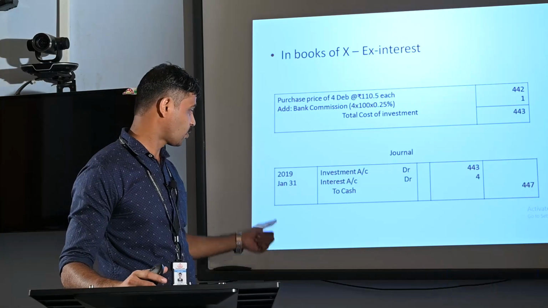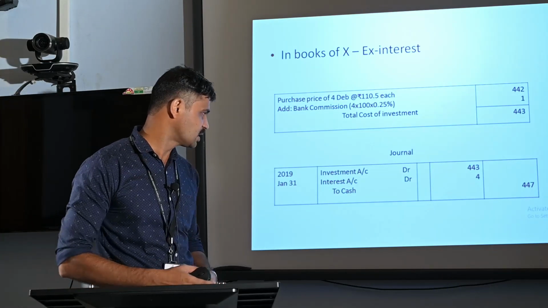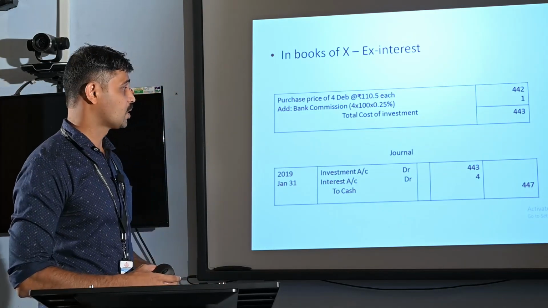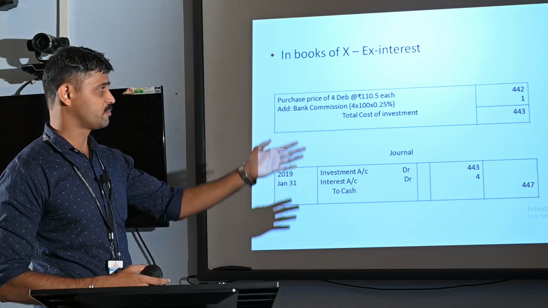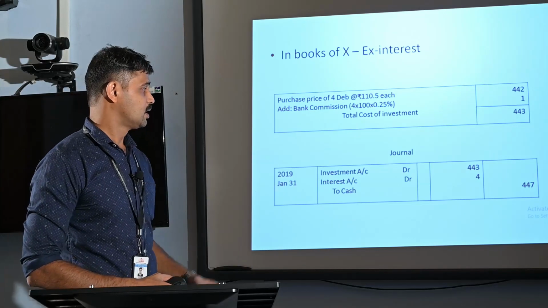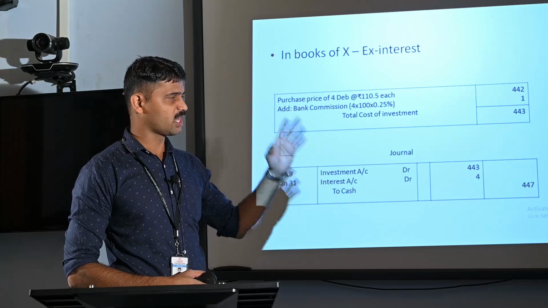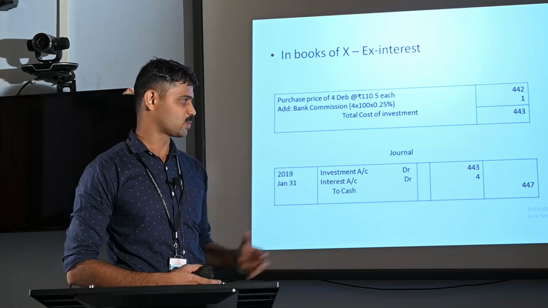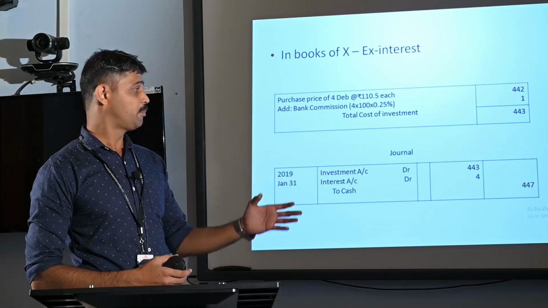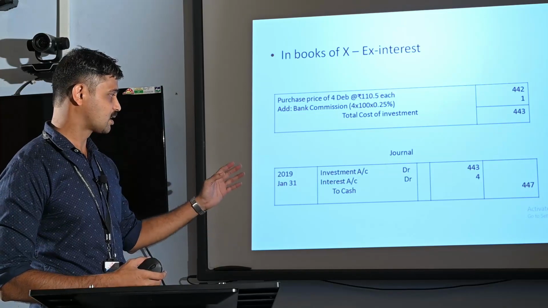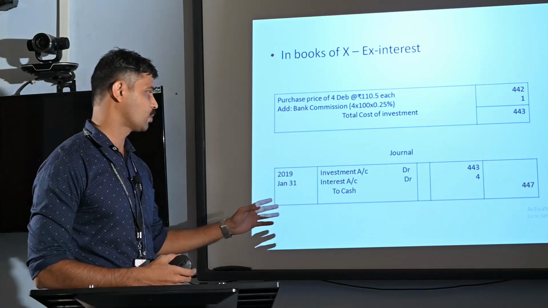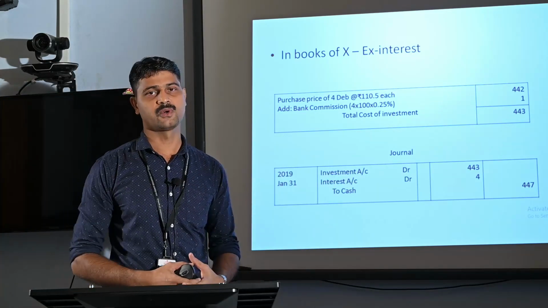So, the accounting entry on 2019 January 31: investment account debit, that is the actual cost of investment, rupees 443, interest account debit, the same amount as we computed earlier, rupees 4, and the total payment by Mr. X is credited to cash or bank account, rupees 447.